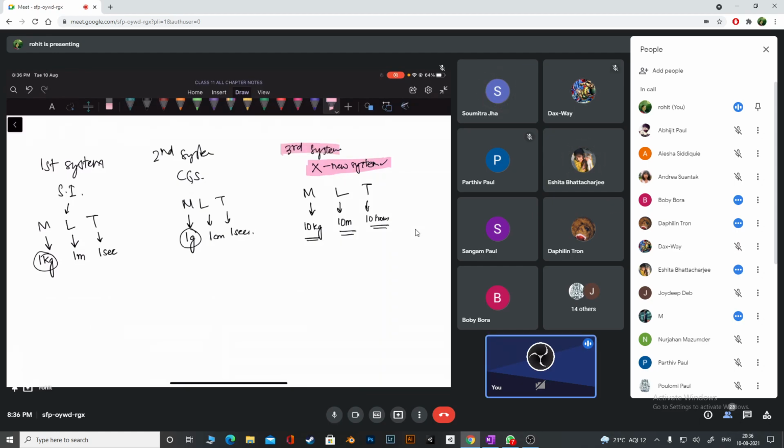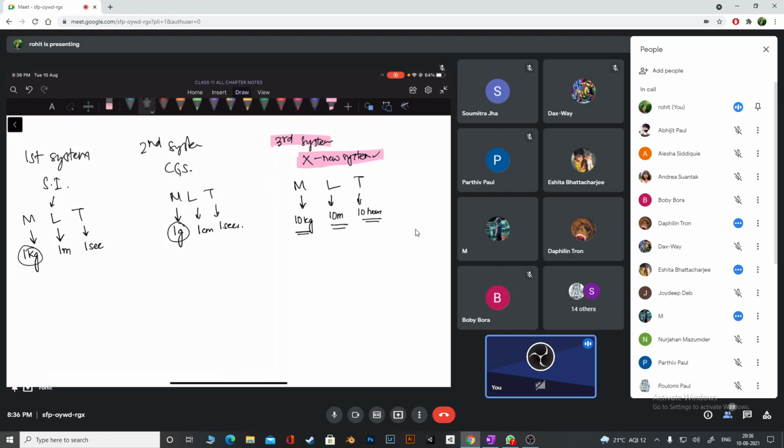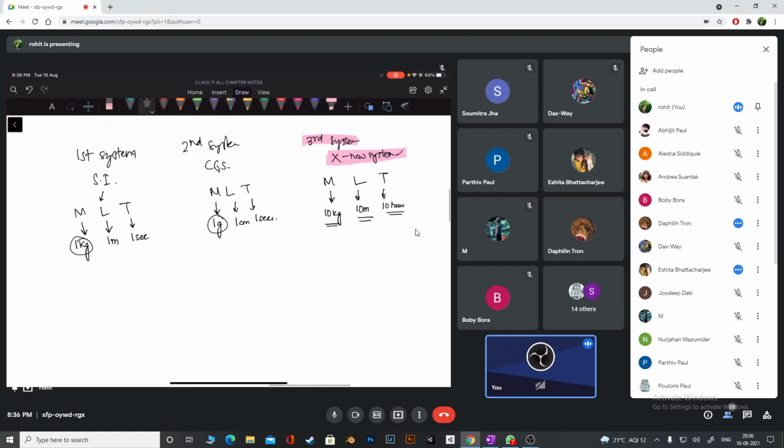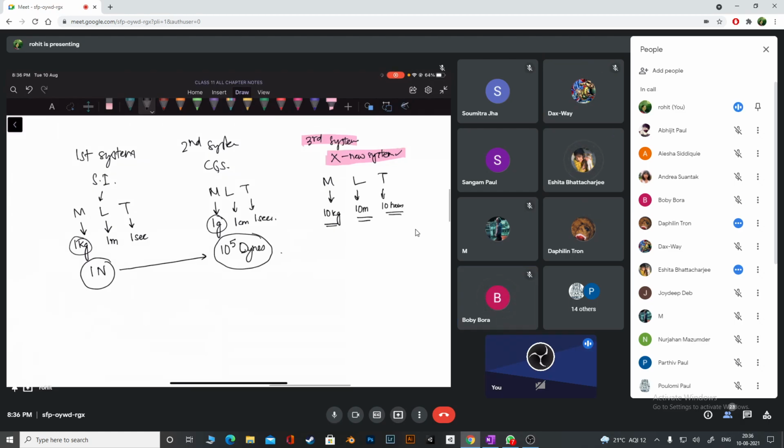So we can still convert. And what will be the final unit? Suppose I tell you to convert force. 1 Newton, you saw, right? In CGS, 1 Newton converted will look like 10 to the power 5 dynes, you remember this, right? In this new system, it may look like, I'm just writing a very wrong number right now, 10 to the power 9. But I cannot write newtons here, I cannot write dynes here. This will be a totally new unit. Can you understand?